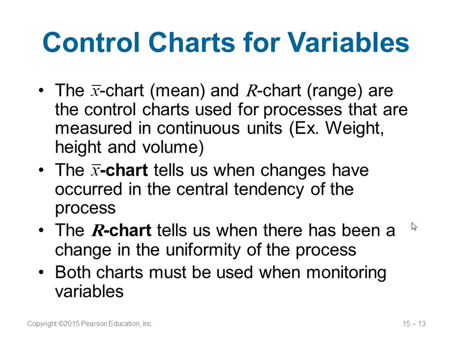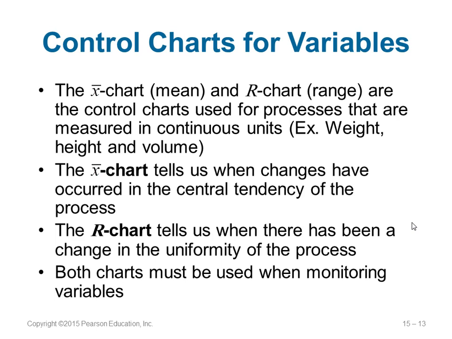There are two types of charts for control charts. One is called the X bar chart, or the mean chart. The other one is a range chart, which is the R chart. Both of them are used to measure things that are measured in continuous units, used for processes where the measurement is in a continuous unit, like weight, height, volume, and so on and so forth.